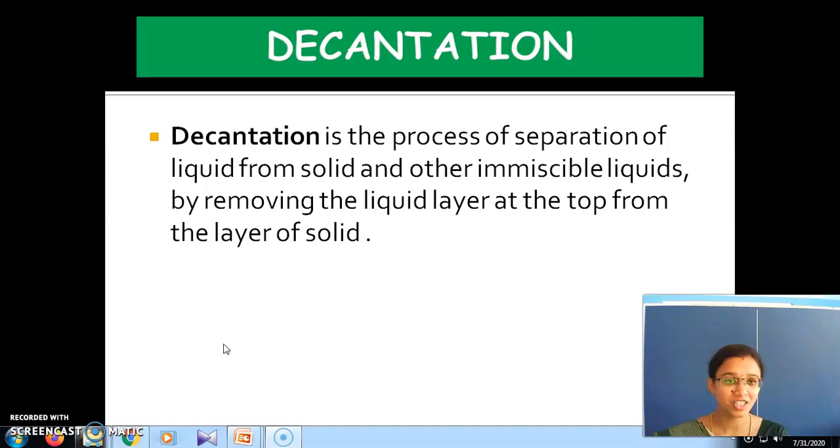Okay, so what is the topic which we are seeing? Separation of substance. In that, decantation. What is that process? Decantation. So, decantation is the process of separation of liquids which is present in the top layer from the bottom solid layer.